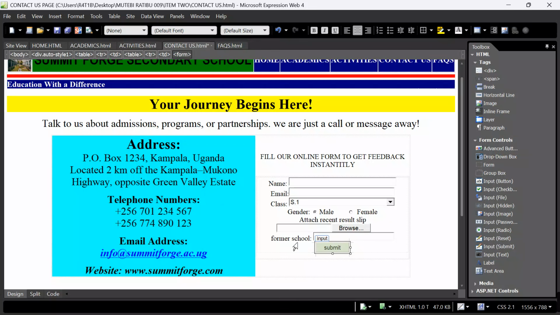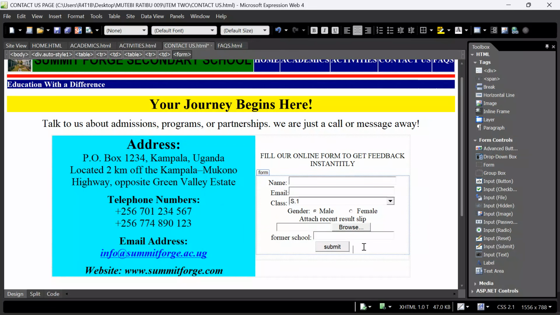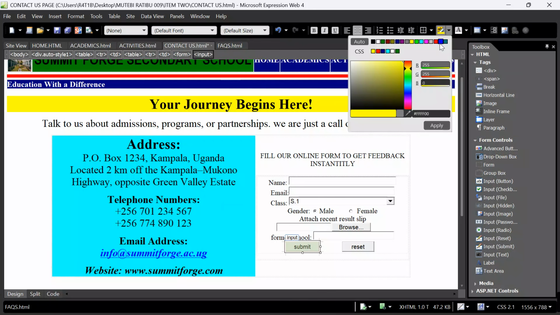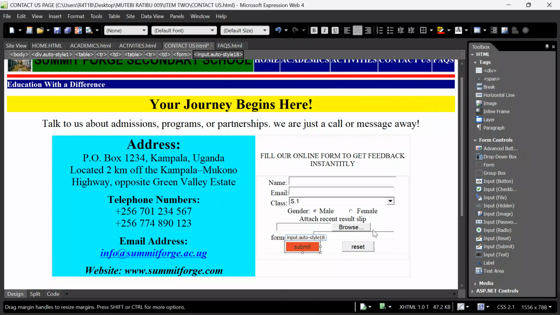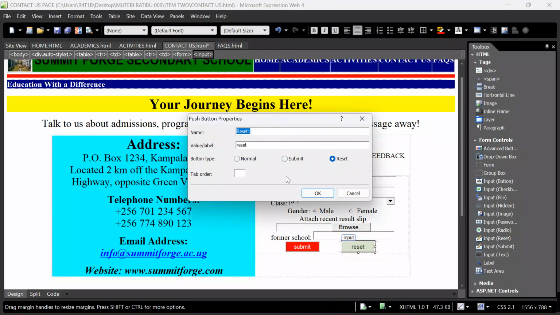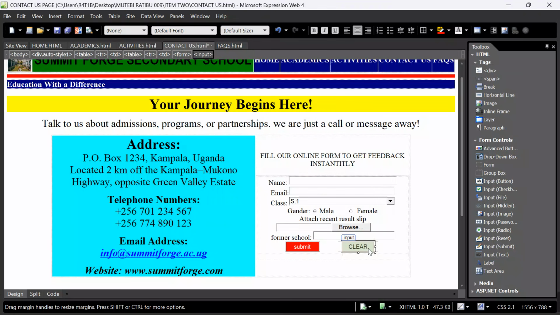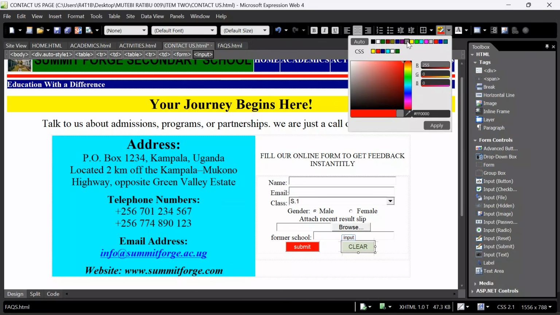Let me drag it a little bit here. And then after, I'll go on and then say, let me take the reset button. I also put it over there. Now here, I can go on to still put some color to make it a bit unique, and then see that each and every aspect is well appreciated, and then I can also go on to bold. Now under here, double tap on it, come and say, instead of reset, we say clear. We say clear, click OK, and under here, I want to give it a font color yellow.